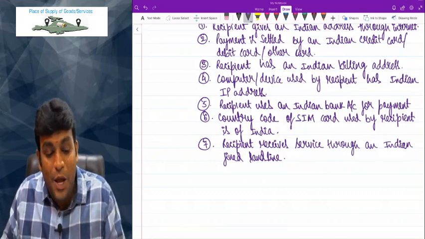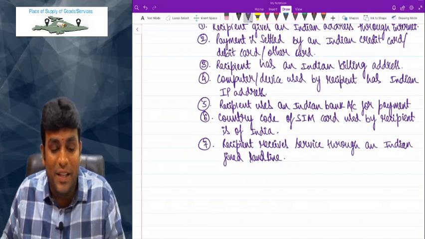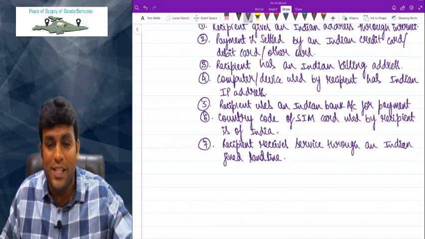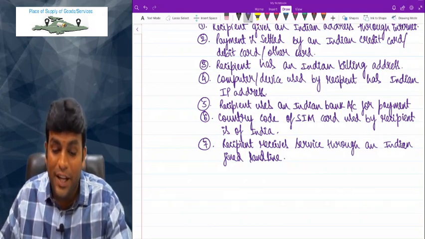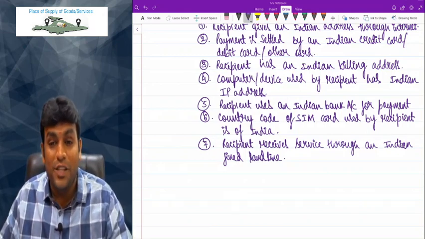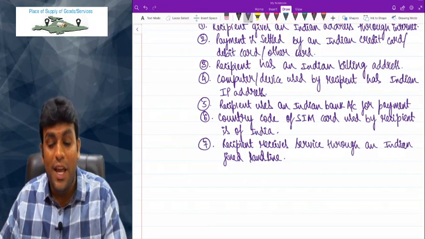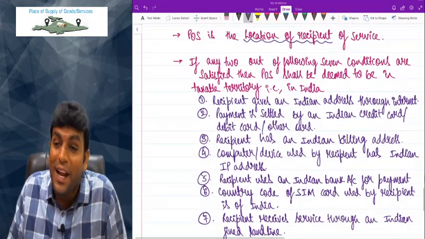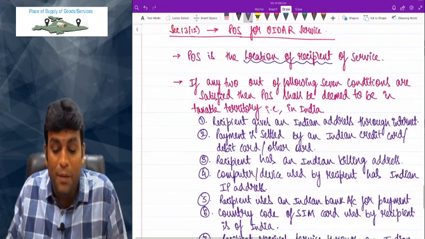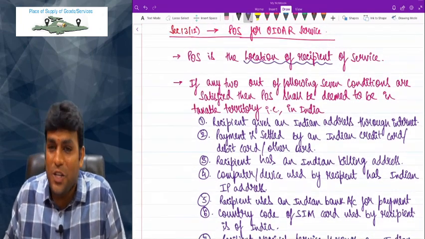Getting clarity, friends? So, basically law has given some 7 conditions, my dear friends, and they clearly told that out of these 7 conditions, if any 2 are satisfied, then the location of recipient is deemed to be in India. Such a brilliant point they gave. Which section is all this, by the way?